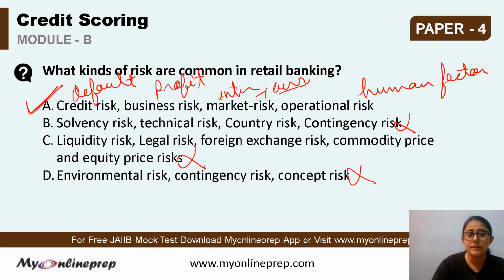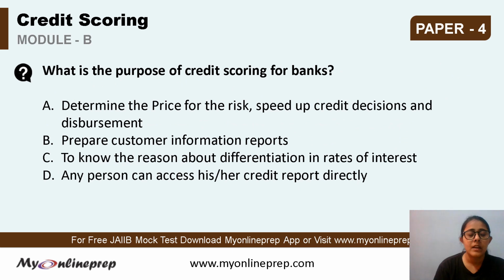Okay, next question says, what is the purpose of credit scoring for banks? The purpose of credit scoring for banks. Options are A, determine the price of the risk, speed up credit decisions and disbursement. B, prepare customer information reports. C, to know the reason about differentiation in rates of interest. Or D, any person can access his or her credit report directly.